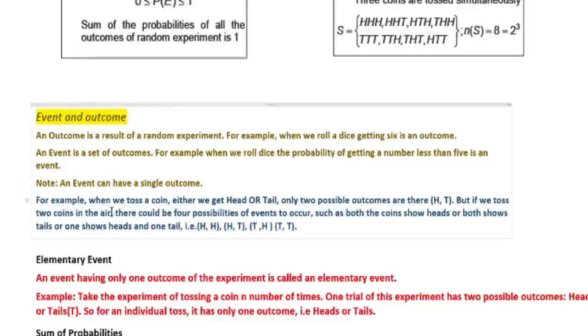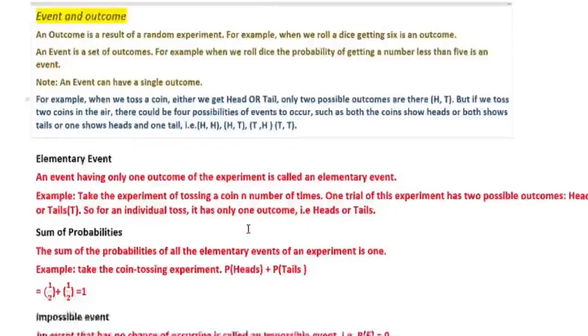For example, when we toss a coin, either we get a head or tail. Only two possible outcomes are there, head or tail. So if you are tossing a coin for getting a tail, this is called a single outcome. That is called an event. But if we toss two coins in the air, there could be 4 possibilities. So these are the possibilities HH, HT, TH and TT. These are also events.